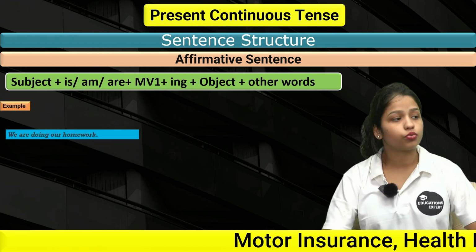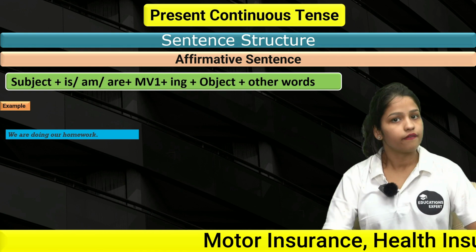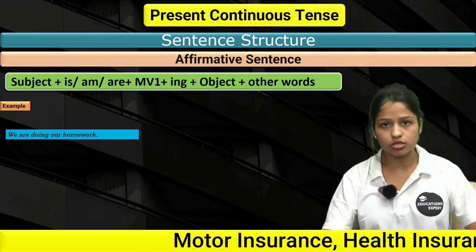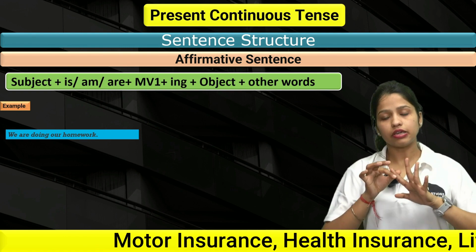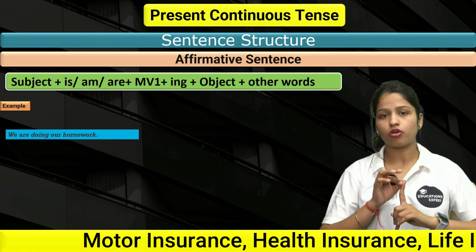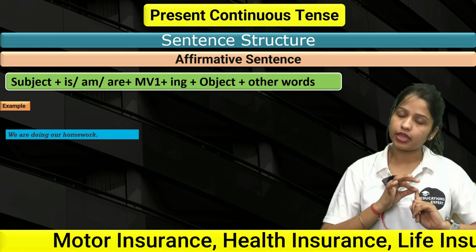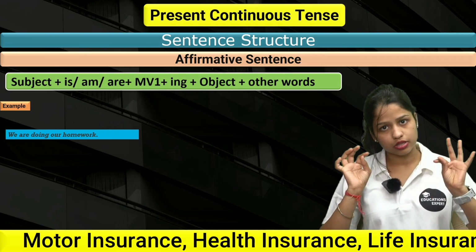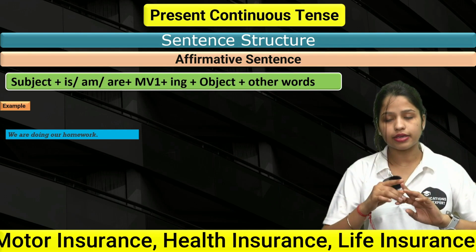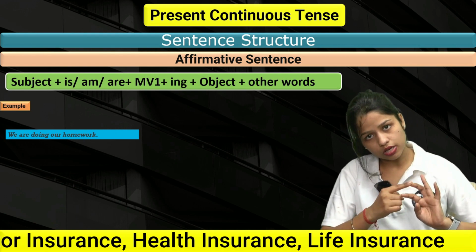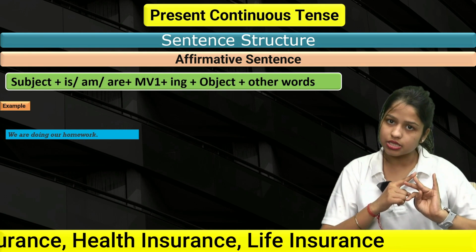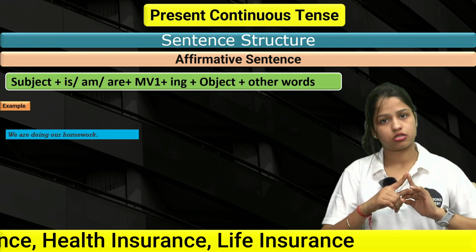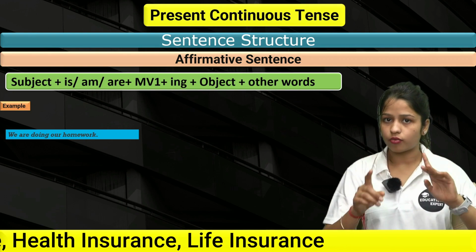We are doing our homework. We over here is subject, because we see, let me tell you about the helping verbs. If you are using am, then your subject should be I with am only. Clear? This is clear? Okay. Now is, if you're talking about singular subjects, then you have to use is, and if you're talking about plural subjects, then you have to use are. Clear? This is the thing that you have to keep in mind.